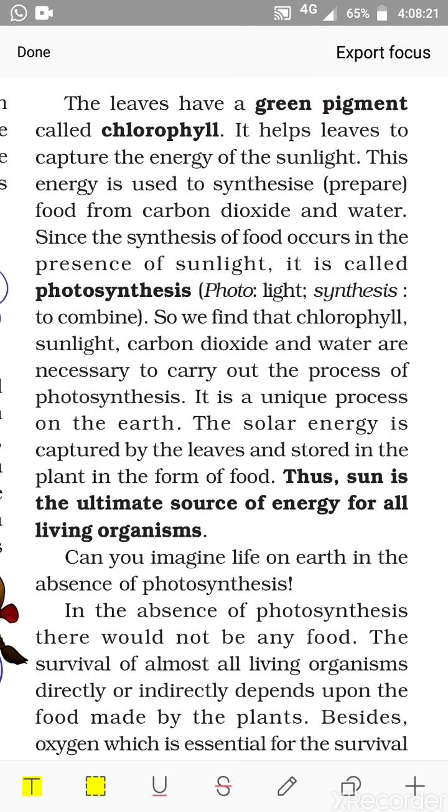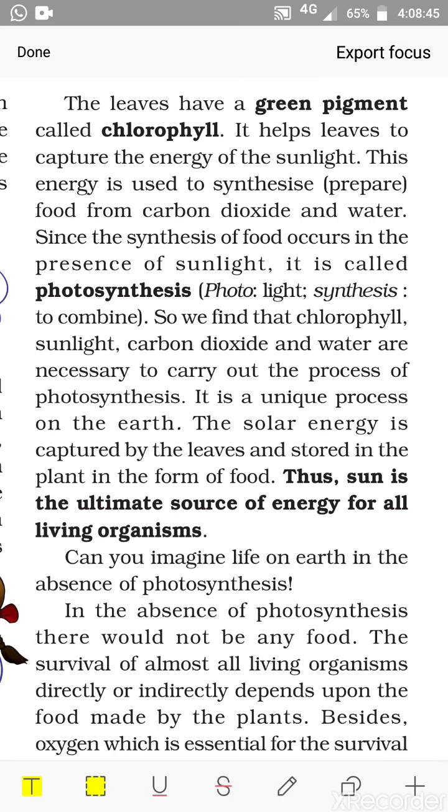This energy is used to synthesize or prepare food from carbon dioxide and water. Whenever we say energy, energy is the ability to do work. So the raw materials are there. Now these raw materials have to be processed in such a way that the food will be produced. So certainly energy is required for this, and that energy the plants get from the sun.